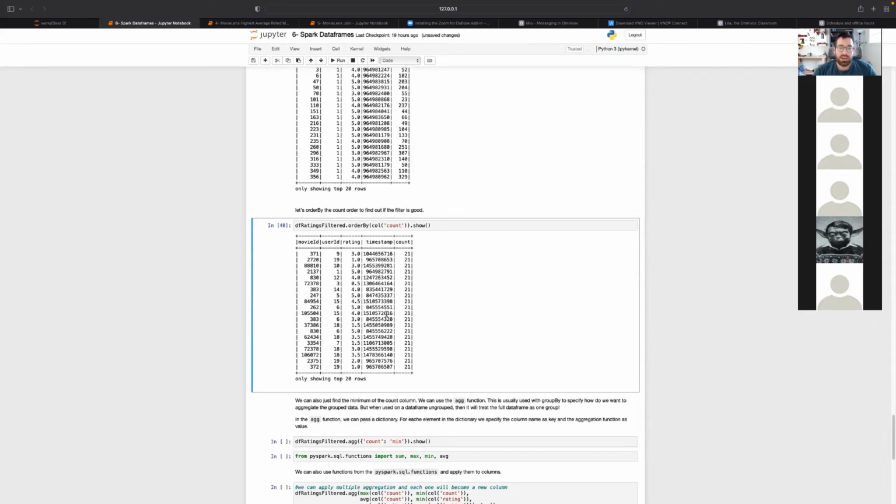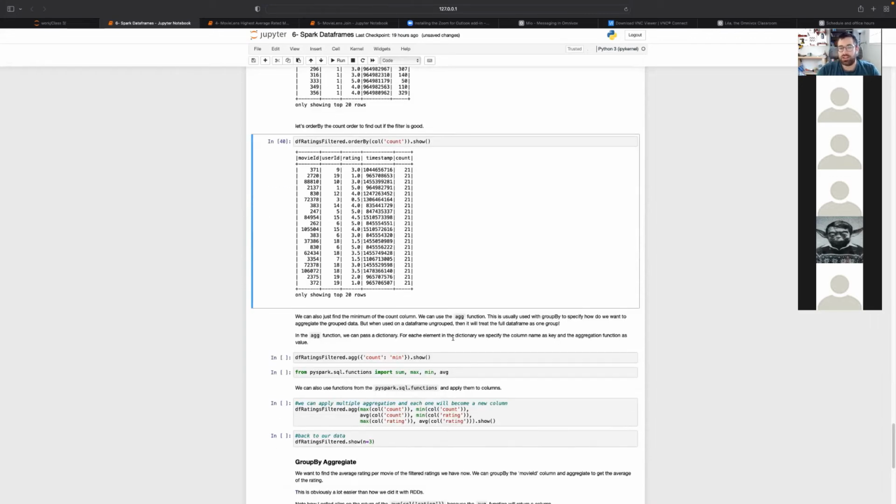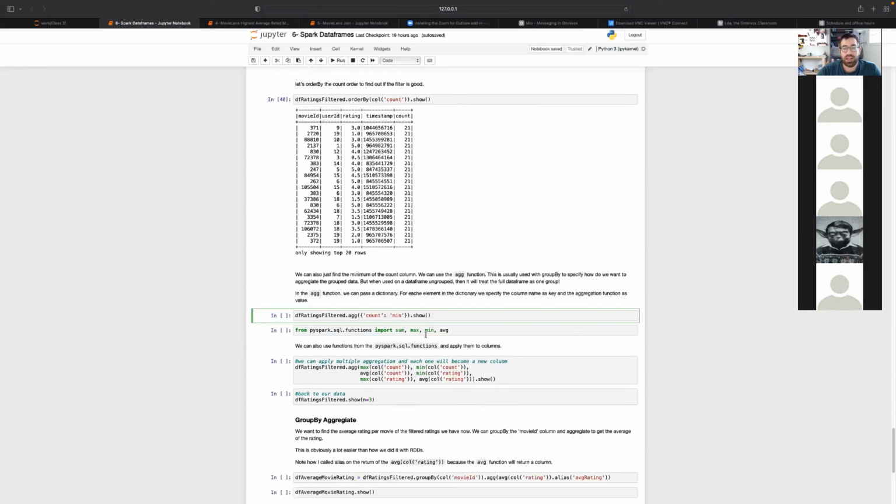Now, there is a function called aggregate, AGG, which works really well when you're doing group by, where you want to specify how you want to aggregate. This is a function that can be used a lot, in which you basically pass to it what you want to do, how you want to aggregate, and you can pass multiple ones. Now, what happens if we aggregate a data frame that is not grouped? So if it's not grouped by anything, how many groups do we have in the data frame?